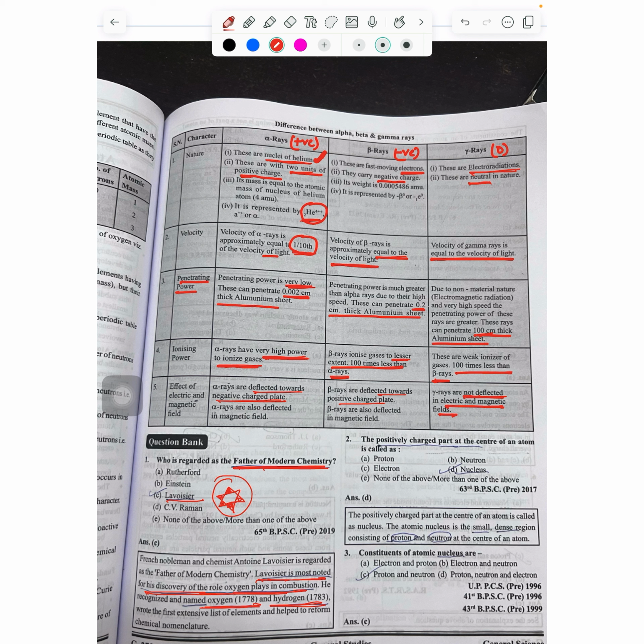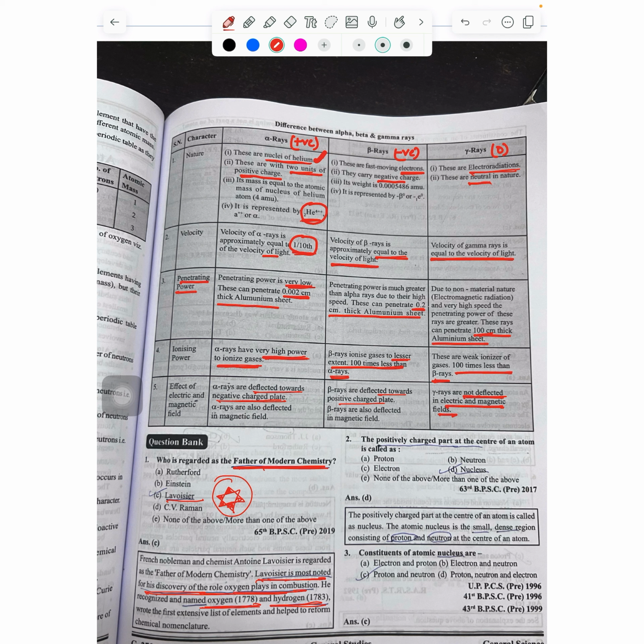Then we have ionizing power. The more the charge, the more will be the ionizing power. So helium has two positive charges, so its ionizing power will be maximum. Then we have electron. Since it is also a charge, it will have ionizing power, but it will be lesser than two positively charged particles. So ionizing power of beta rays will be less than alpha rays, whereas ionizing power of gamma rays will be least because it is neutral. There are no charges upon it.